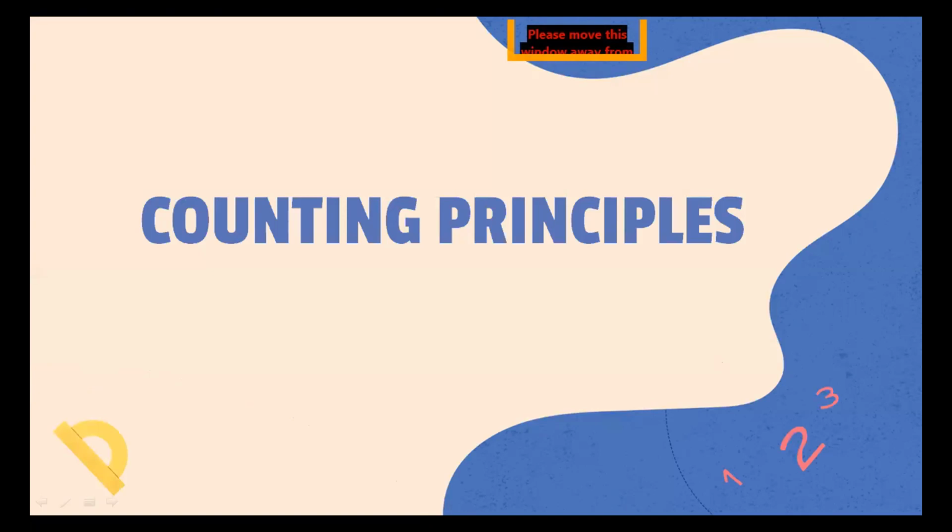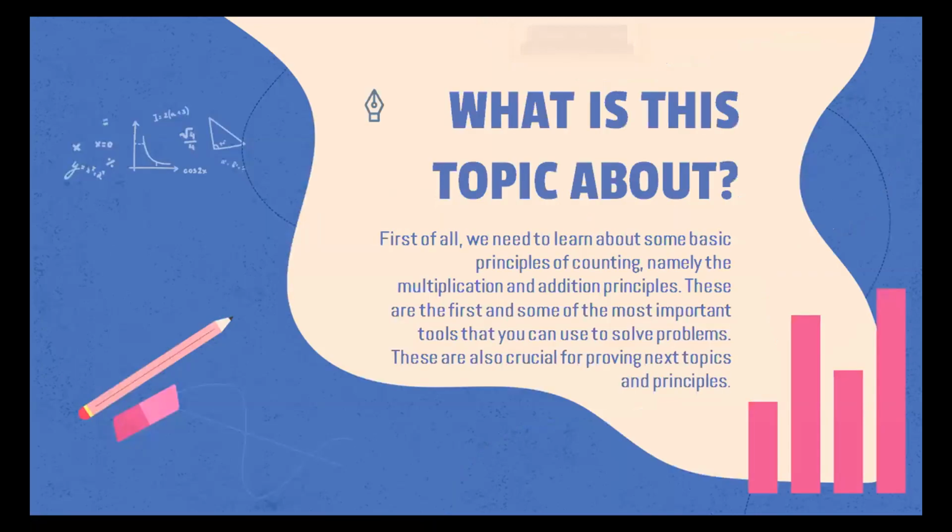Okay, so now moving forward to a different topic, that is counting principles, and this forms the real crux of counting, of combinatorics, and it's applied to a lot of mathematics. It is applied to construction, to proofs, and a lot of parts of mathematics as well. What we'll be learning about is some basic principles of counting, that is the multiplication and addition principle. The addition principle is often called the PIE, or the principle of inclusion and exclusion, and that's also another fancy name, and we'll be talking about that as well.